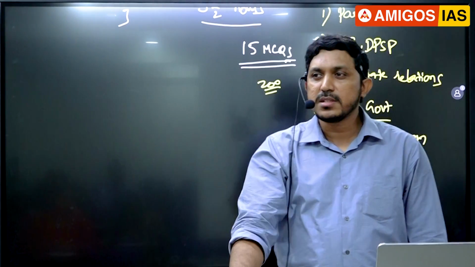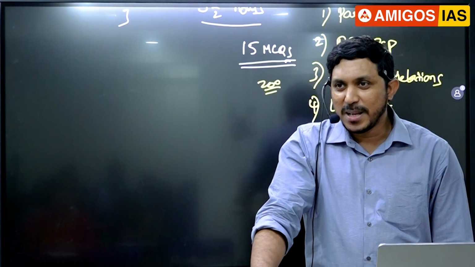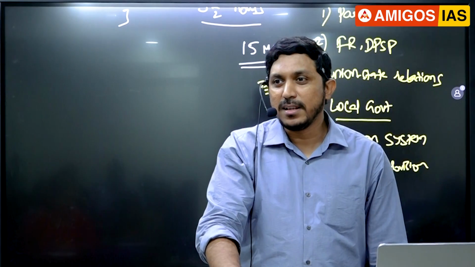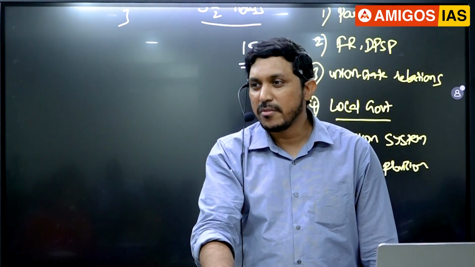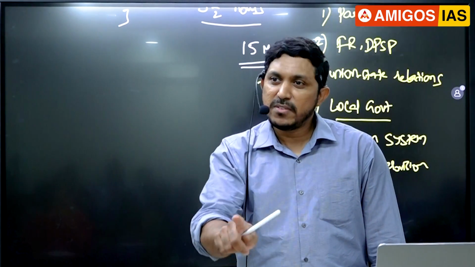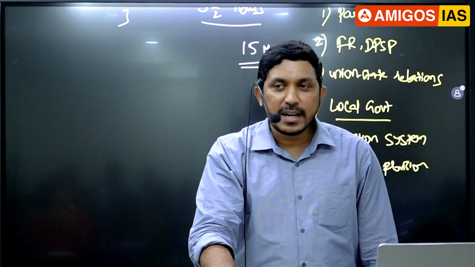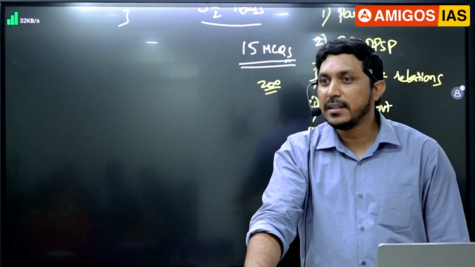Just to go through those duties, how they will confuse you. You think duties and DPSPs are almost same sounding words, so they will be giving 3 or 4 statements. In that they will ask which of this is DPSP or which of this is fundamental duty. There you make sure that duties are only for the citizens, okay, and directives are for the government. So in that text you read and then you follow, guys.